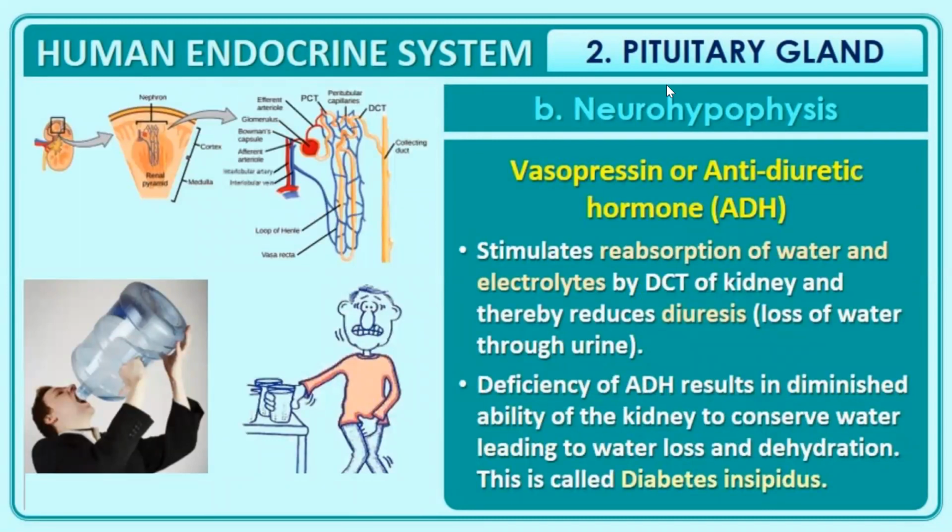Vasopressin or antidiuretic hormone, which is ADH. ADH stimulates reabsorption of water and electrolytes by the DCT, which is distal convoluted tubule, which is a part of nephron of kidney, and thereby reduces diuresis, that is, loss of water through urine. Deficiency of ADH will result in inability of the kidney to conserve water, that will lead to water loss and dehydration. And that condition is known as diabetes insipidus.